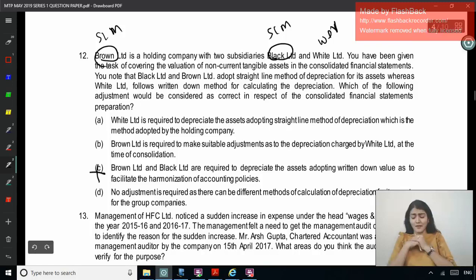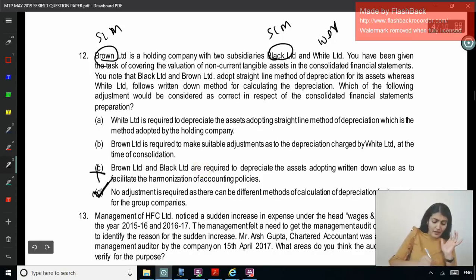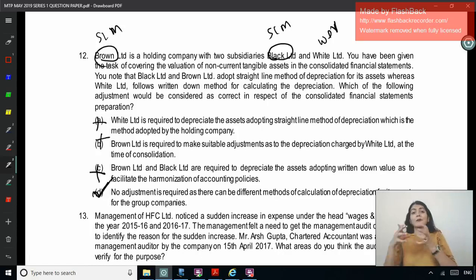No adjustment is required, as there can be different methods of calculating depreciation for its assets for the group companies. Right, so this is the correct one, which more appropriately represents the true and fair position. Accordingly, the depreciation method can be selected. Under the Ind AS, it says a different method of charging depreciation is just a different estimate and not a different accounting policy.